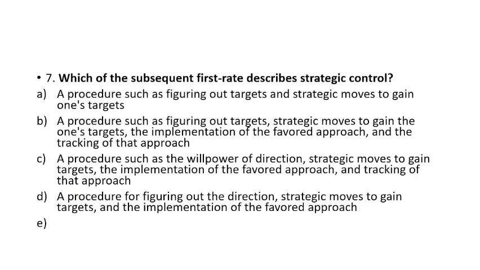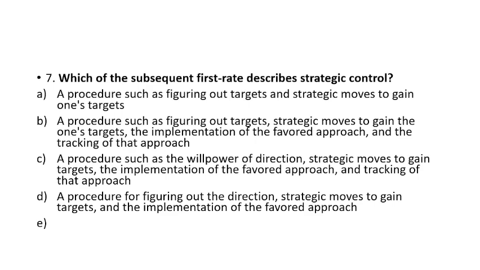Question number 7. Which of the following best describes strategic control? A: a procedure such as figuring out the targets and strategic moves to gain one's target. B: a procedure such as figuring out targets and strategic moves to gain one's target, the implementation of the favored approach and the tracking of that approach.